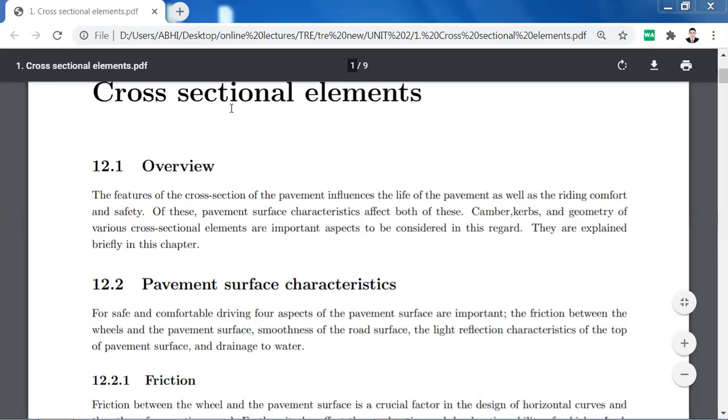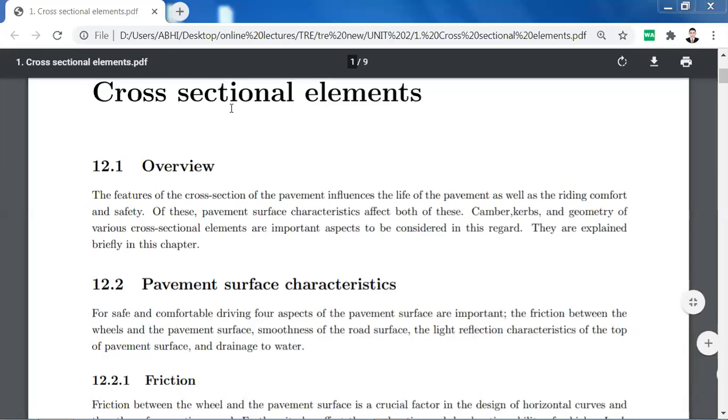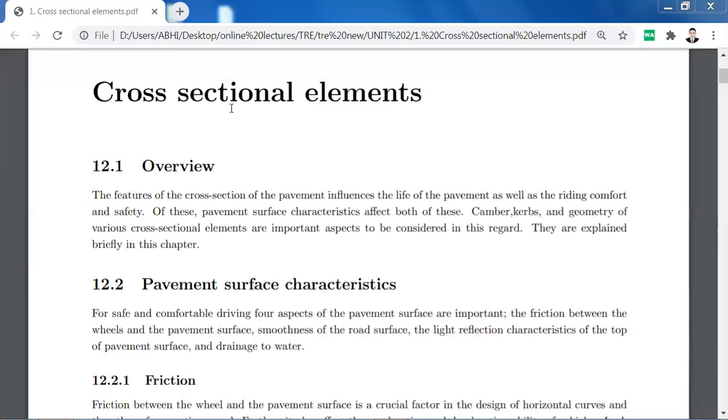Next thing is the drainage of water. If the proper drainage is not provided, then what will happen? The water will saturate on the road surface.